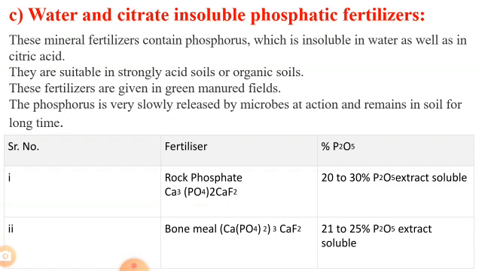So here we can see water and citrate insoluble phosphatic fertilizer. That fertilizer is insoluble in water as well as citric acid. So here is the chart. The chart contains rock phosphate, whose P2O5 is 20 to 30%, and the second one is bone meal. That bone meal fertilizer also contains 21 to 25% of phosphorus pentoxide.